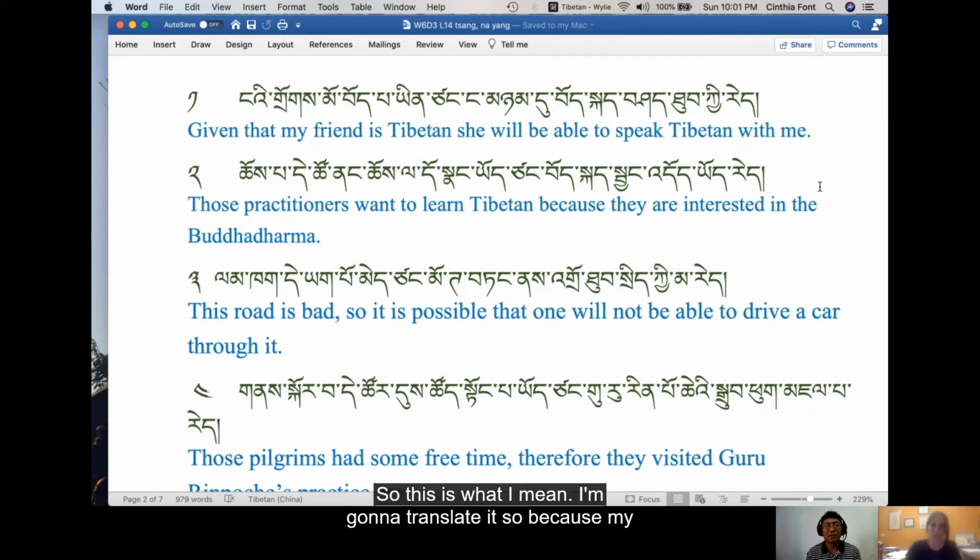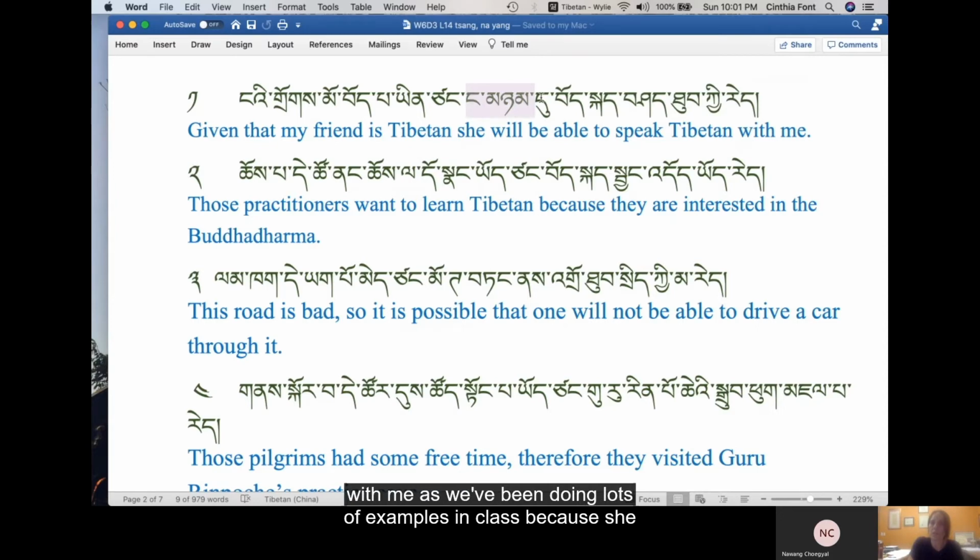Very good. So this is what I mean. I'm going to translate it. Because my friend is Tibetan, okay? So the tsang means because, and everything that comes before is the because part. So because my friend is Tibetan, then we have the second part. She will be able to speak Tibetan with me. Nganyamdu is with me, as we've been doing lots of examples in class. Pyoge she tupkire. She will have the ability to speak Tibetan with me.